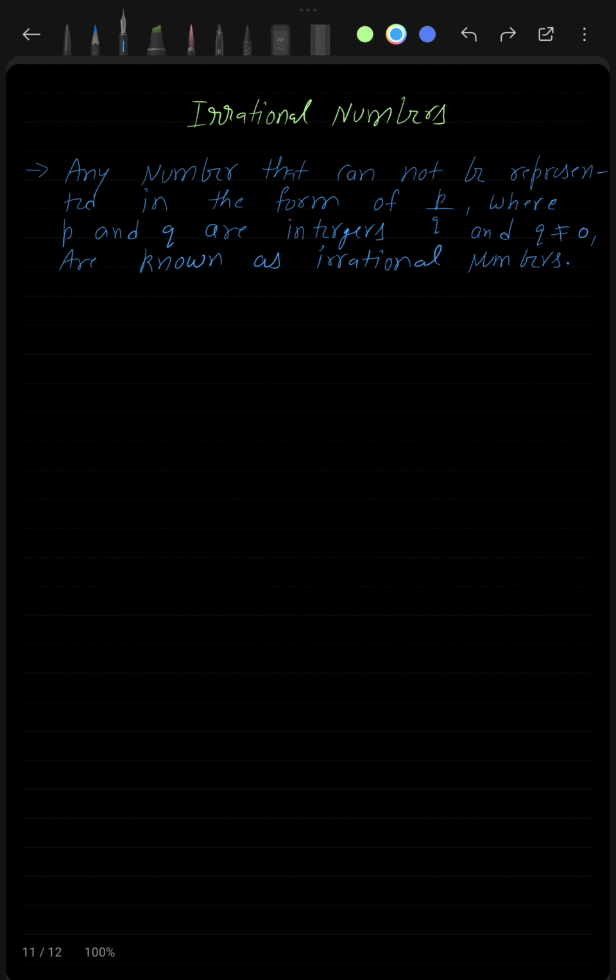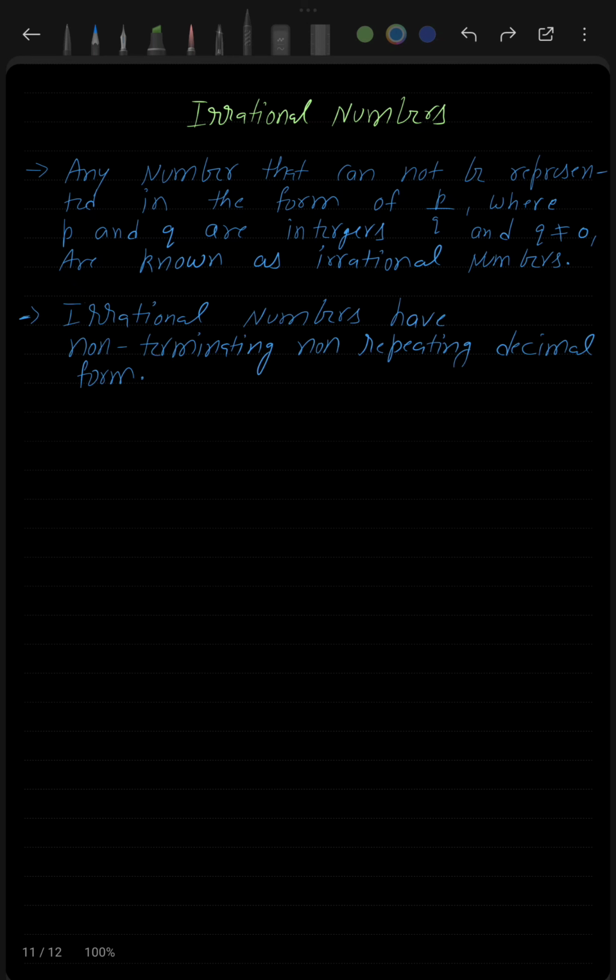So any number that cannot be represented in the form of p by q, where p and q are integers and q is not equal to 0, is known as an irrational number. So the definition of an irrational number is exactly opposite of that of a rational number, okay? And irrational numbers have a non-terminating, non-repeating decimal form, and this I already explained to you, that those numbers which have non-terminating, non-repeating decimal forms are known as irrational numbers, okay.